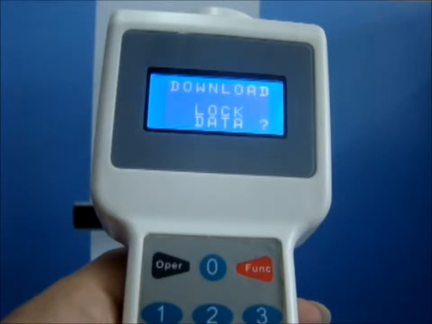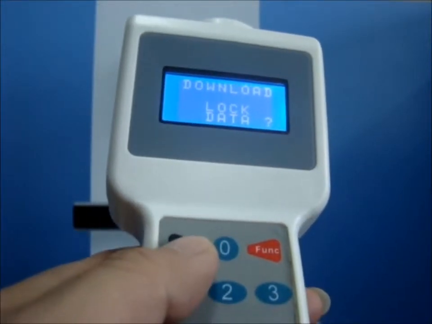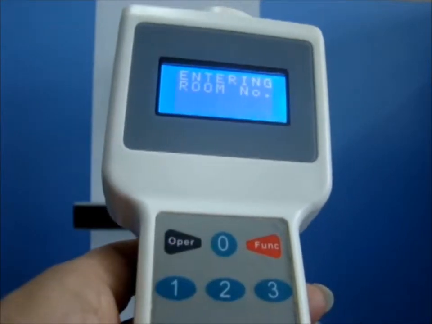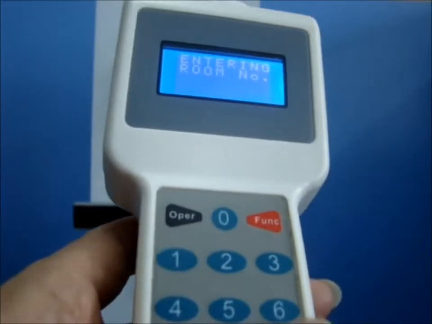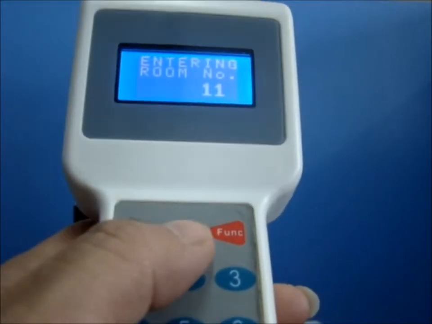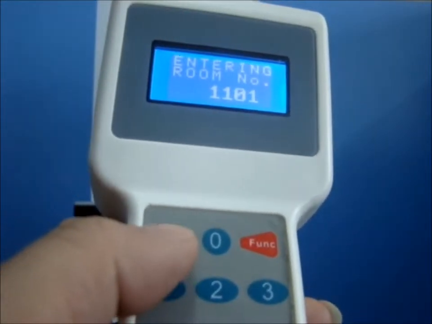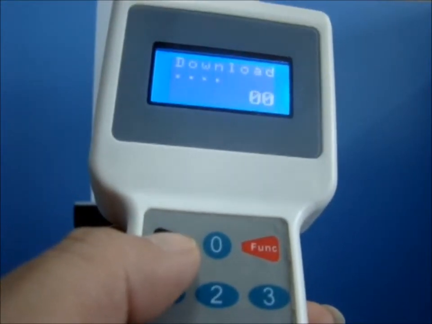Press the key of operator, entering room number displayed on the screen. Input the room number 1101. Press the key of operator, then downloading displayed on the screen.